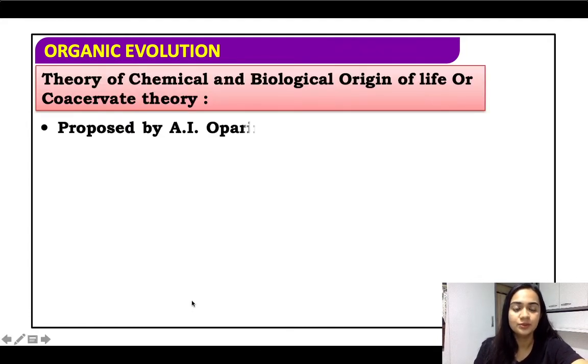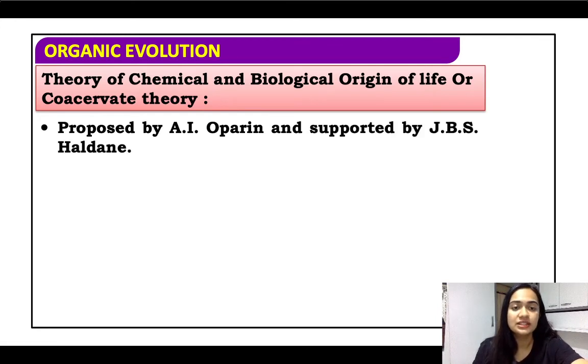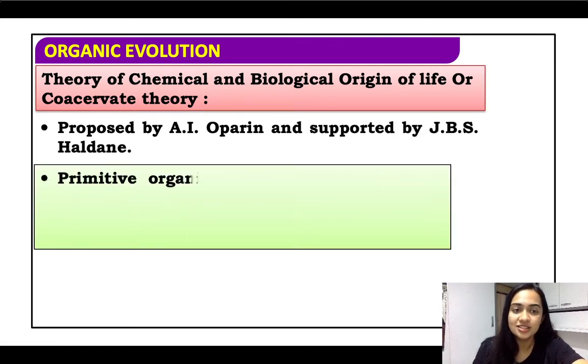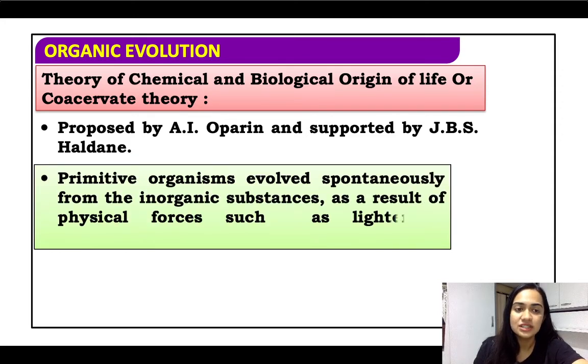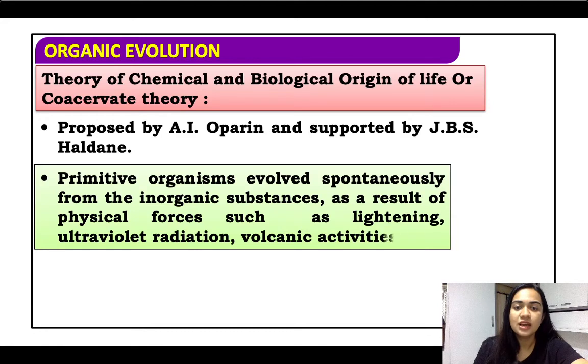Fine. Now coming to the theory of chemical and biological origin of life, which is also known as the causative theory. This was proposed by Oparin and Haldane. Alright, it is also called the Oparin-Haldane theory.